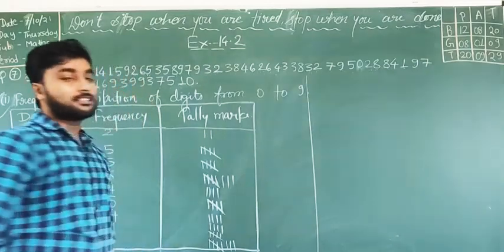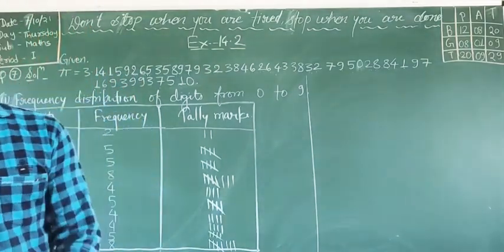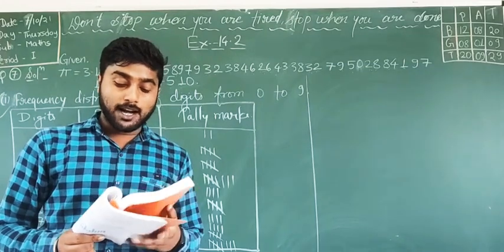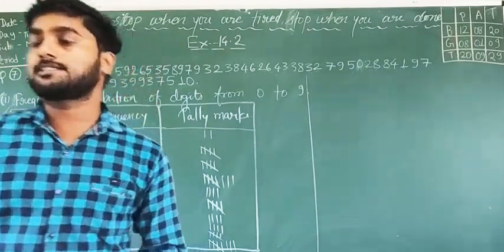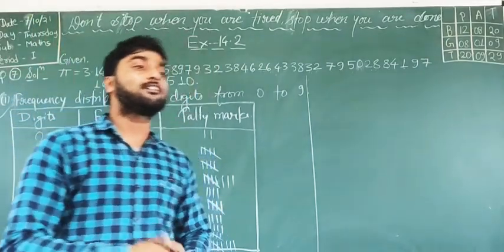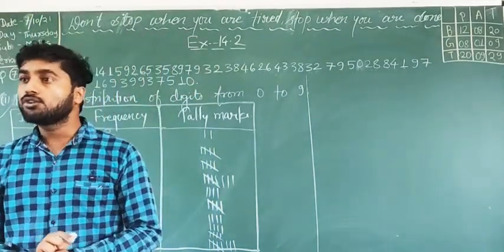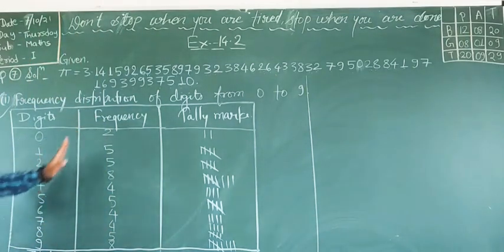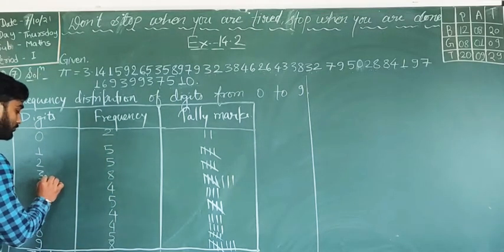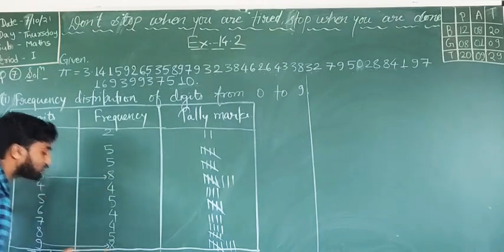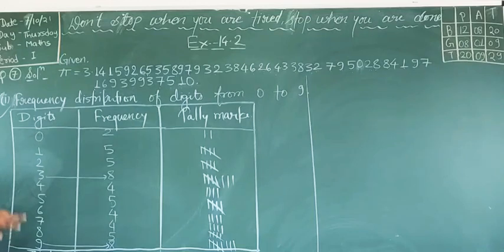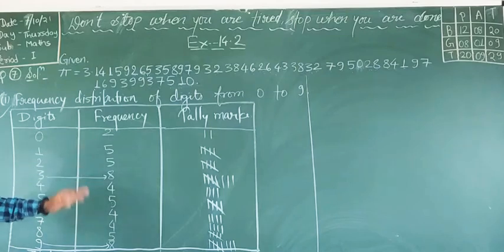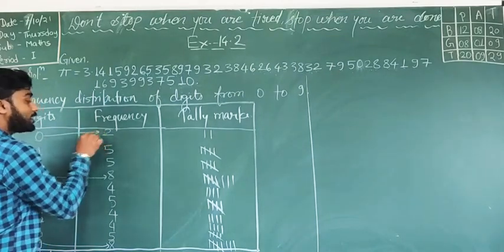Yes. Okay. So this is the first part of the question. Now the second part of the question is, what are the most and the least frequency occurring digits? So we have to find the most frequently occurring and the least frequently occurring digit. See here carefully. Which digit's frequency is the greater? 3 and 9, because frequency of 3 is 8 and frequency of 9 is also 8. So both are greatest, no? And whose frequency is least? 0. 0 came only 2 times.